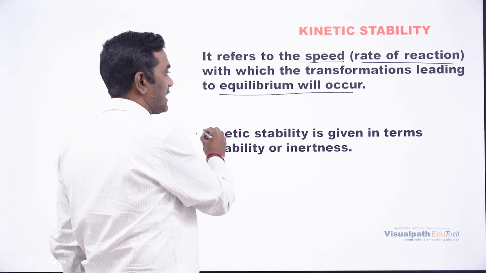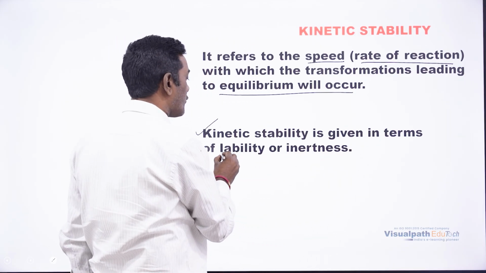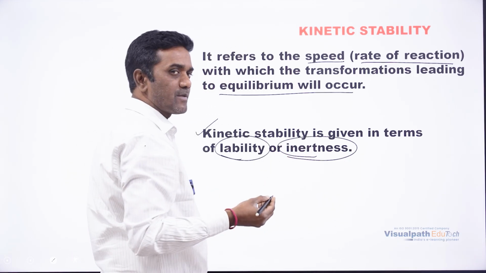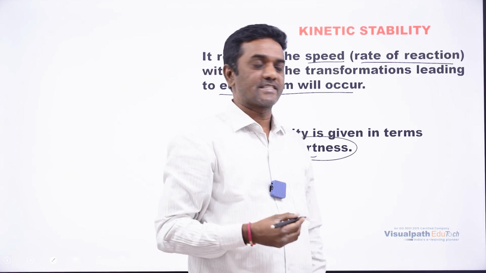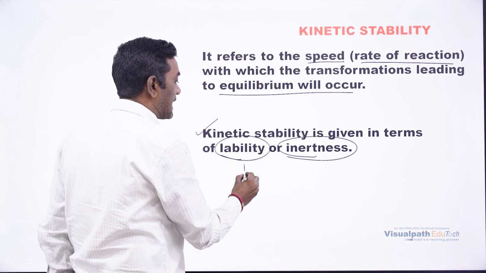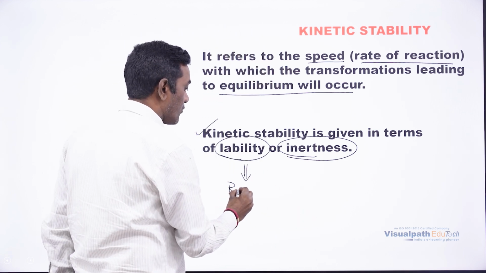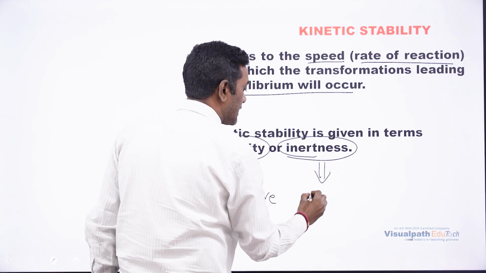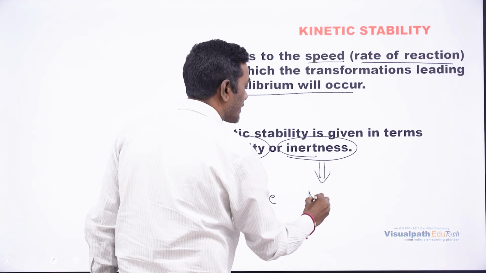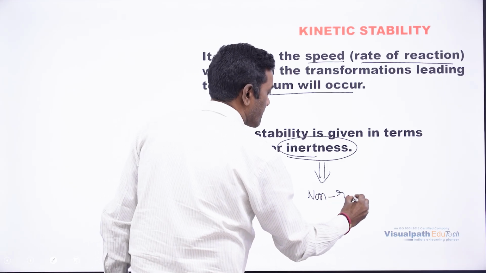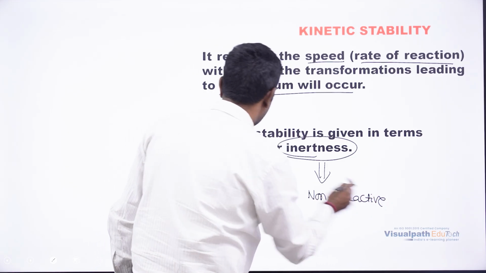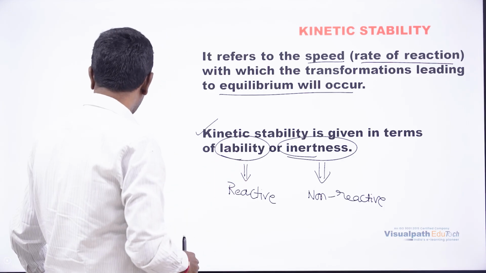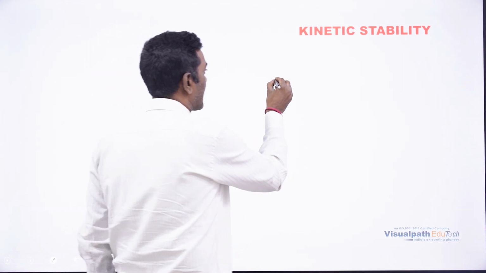So kinetic stability is given in terms of two factors. One is lability, the other is inertness. What is the meaning of lability and inertness? Lability means reactive, most reactive. Inertness means non-reactive, right? Reactive and non-reactive. What is reactive and non-reactive? Let us discuss with respect to kinetic stability.